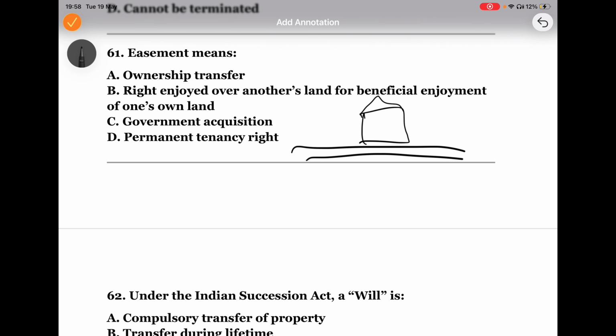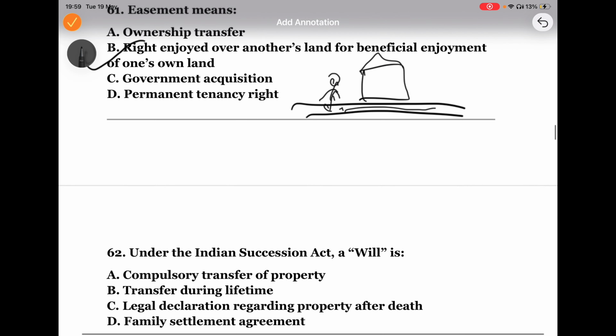Now you may get a right to pass through this neighbor's land. You do not become the owner of this land, but you only get a limited right to walk through this path. So it is a use right, not ownership. So the answer is B: right enjoyed over another's land for beneficial enjoyment of one's own land.